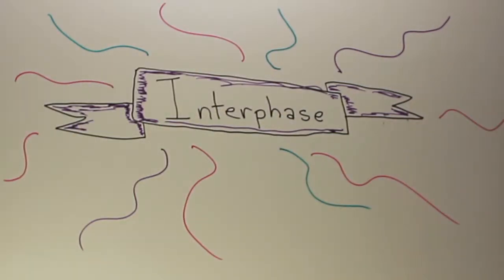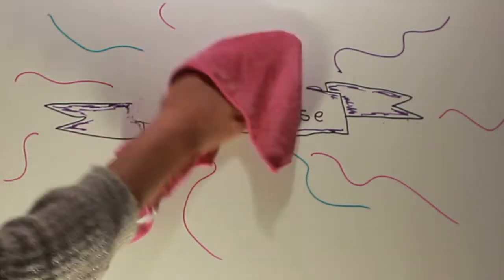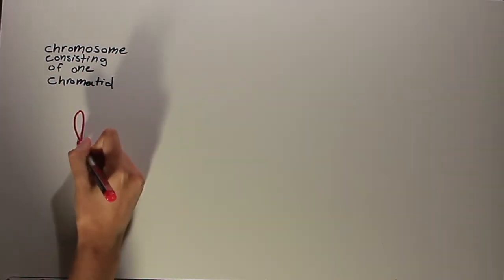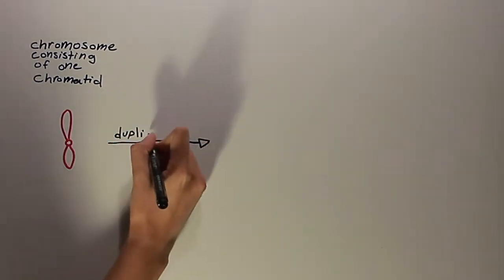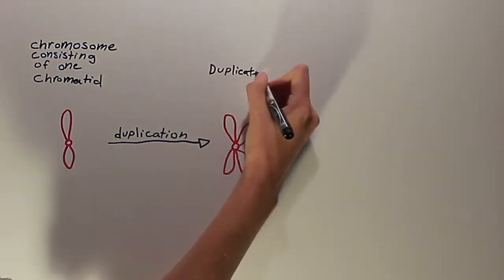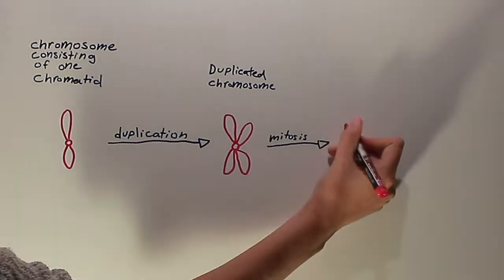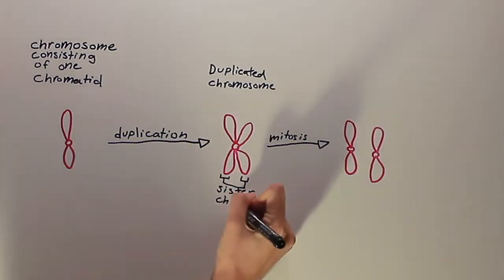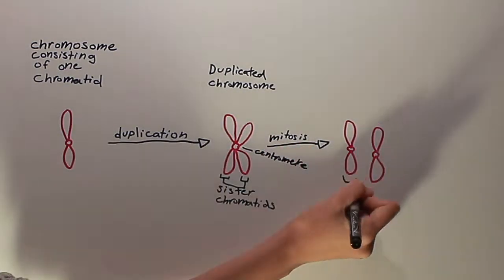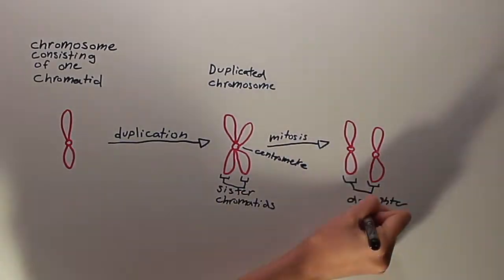First of all, we need to understand DNA replication. A chromosome, which is a structure that contains the genetic information of the cell found only during cell division, consists of one chromatid. It is then duplicated to form two sister chromatids, duplicated chromosomes. These sister chromatids are held together at the centromere. This then undergoes mitosis to form two daughter chromosomes.